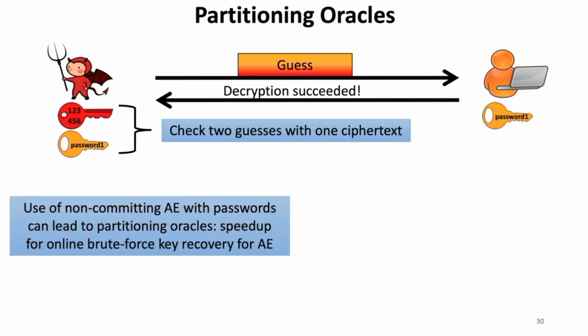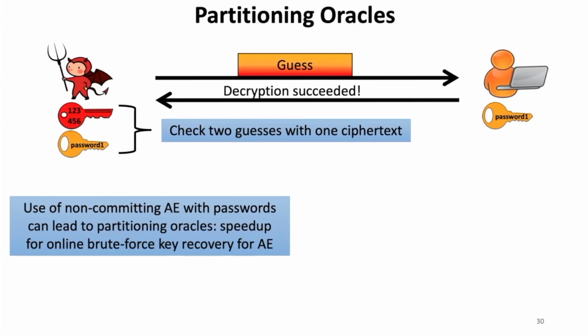So using non-committing AE here lets the adversary check more than one guess for each ciphertext it sends. Effectively, the use of non-committing AE lets the adversary partition the space of possible keys into sets that are bigger than one. So there's nothing actually special about these 2 guesses here, the fact that this sender has sent a ciphertext that decrypts under both these keys. It could be more than 2 keys. It could even be the ciphertext that my colleague crafted that has 131,000 correct decryptions. If the adversary sent a ciphertext like this, they'd be able to check more than 131,000 password guesses with a single ciphertext.